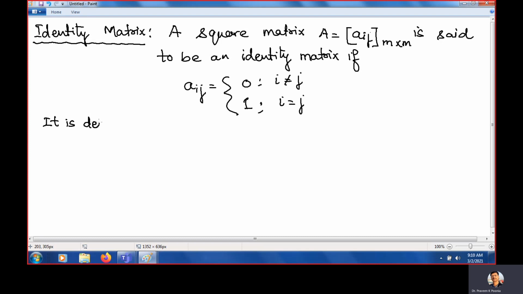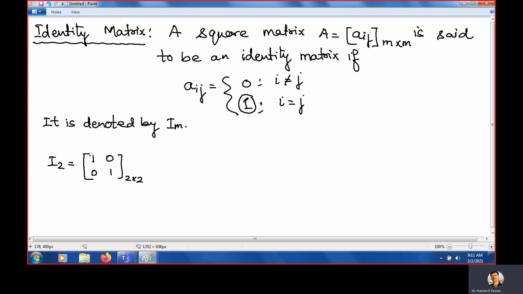It is denoted by Im. m is the order. Clear? So if I write I2, it is a 2 by 2 order identity matrix. You can notice here the diagonal entry will be 1 always. Rest entries are 0.